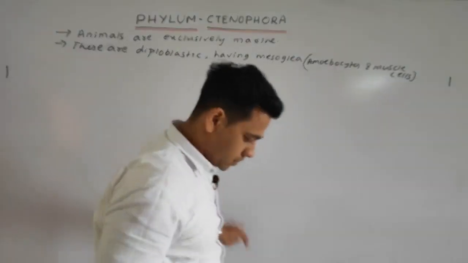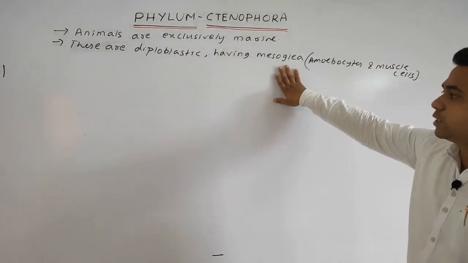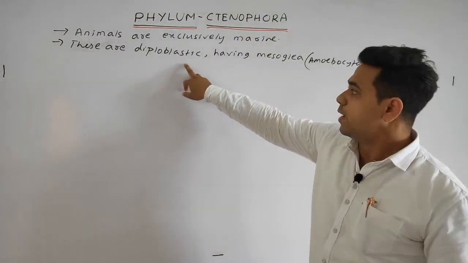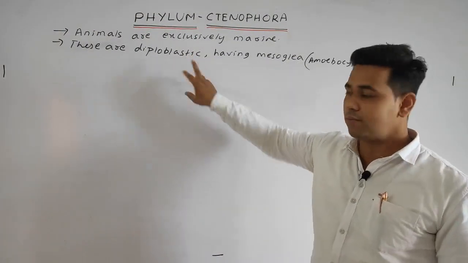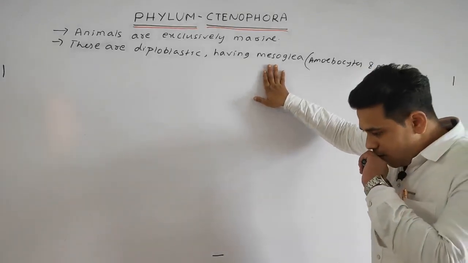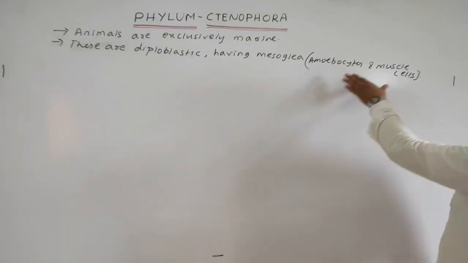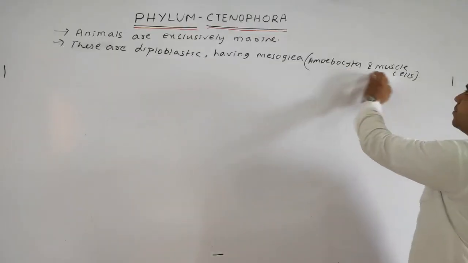Okay, so students, diploblastic means what? We discussed diploblastic means it has two layers, outer ectoderm and inner endoderm, but an undifferentiated layer is also present that is called mesoglea, in which various cells are present such as amoebocytes and muscle cells.